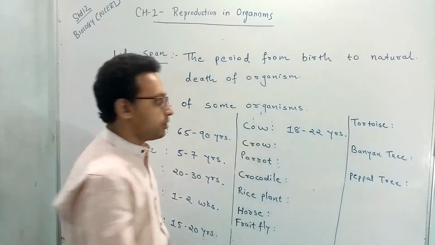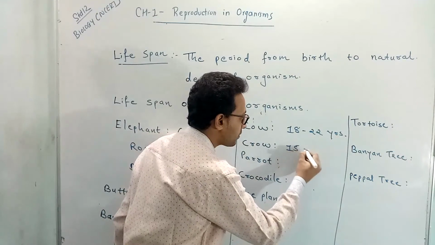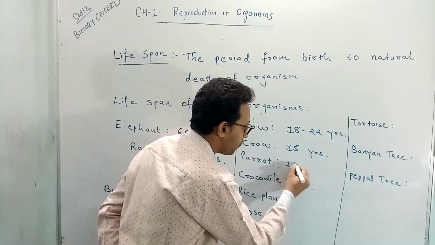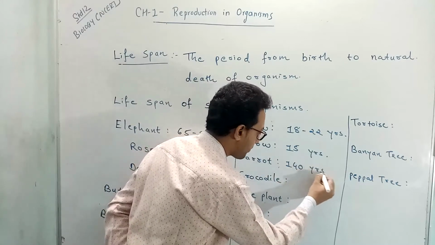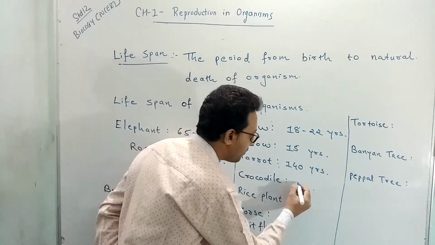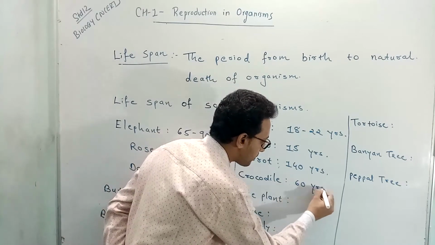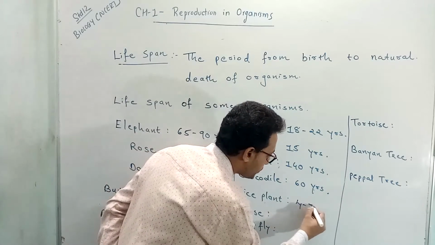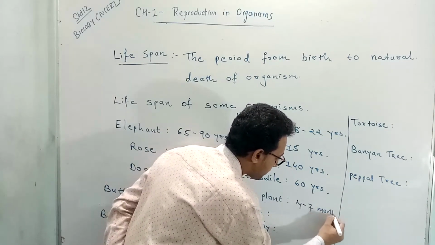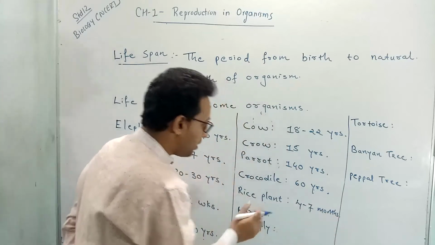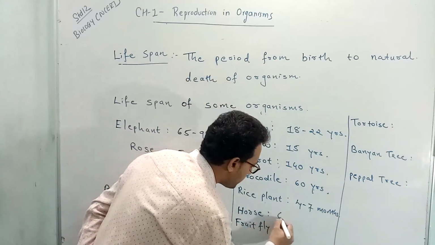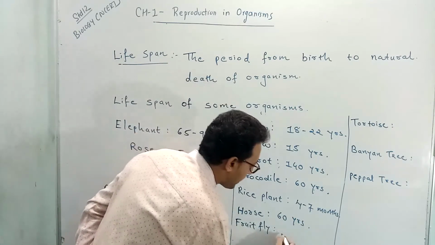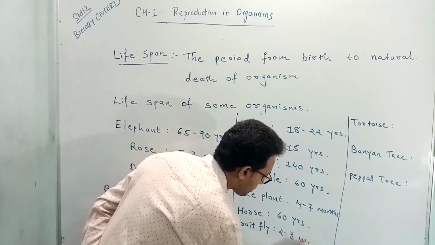The lifespan of a crow is 15 years. The lifespan of a parrot is 140 years. The crocodile can live for 60 years. The rice plant can live for 4 to 7 months. The horse can live for 60 years. The fruit fly can live for 2 to 3 weeks.